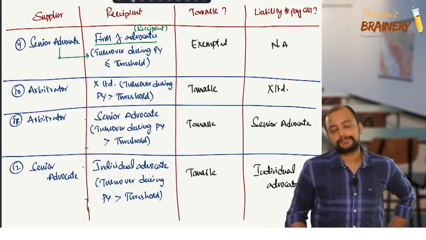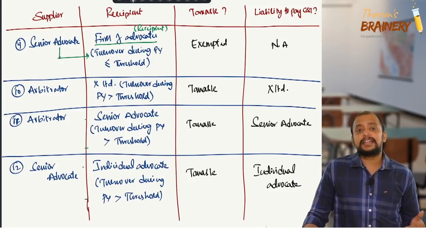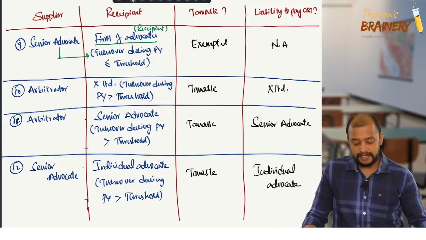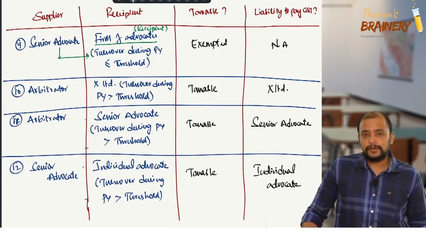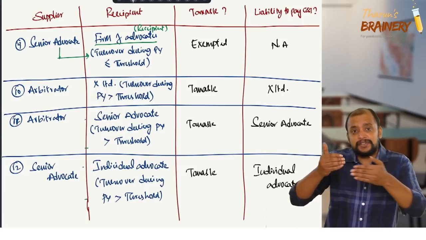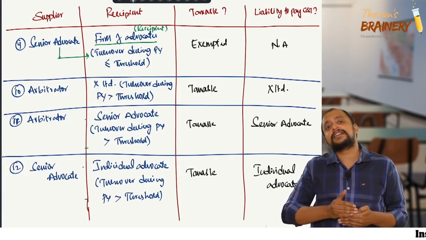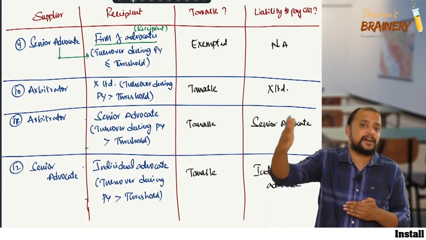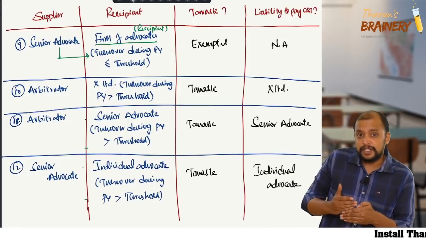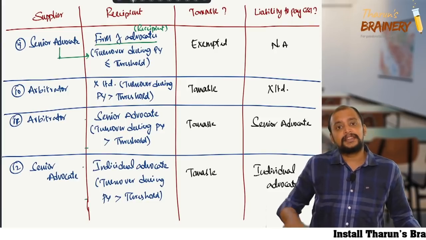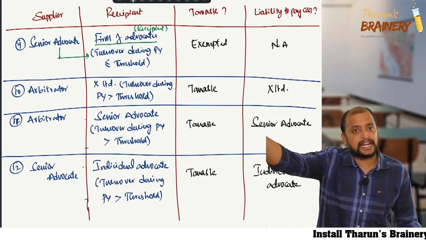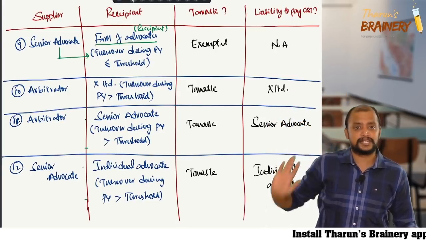Whenever a senior advocate is providing services to an individual advocate, we need to check whether the individual advocate is in turn rendering services to another person or not. If so, that other person will be taken as the recipient of the senior advocate's services.